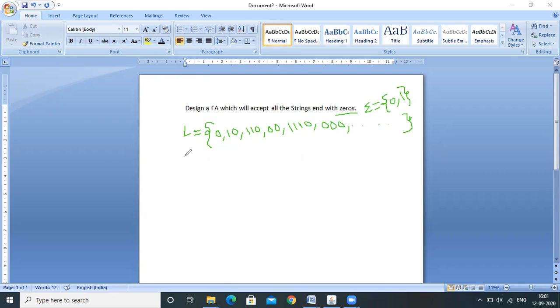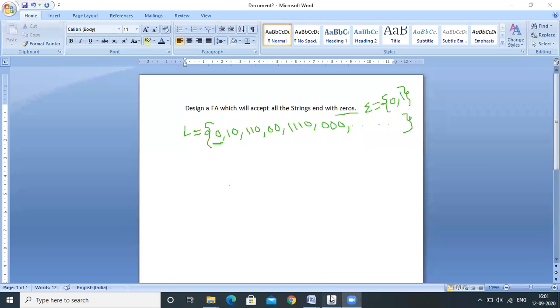So first we have written the language. How to construct the finite automata? Let's see. Whatever the minimum string within the language, consider that string. First construct the finite automata for that one.